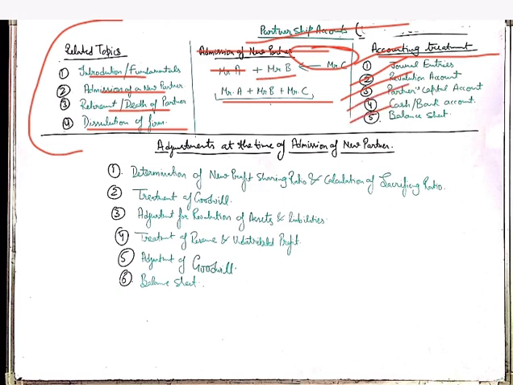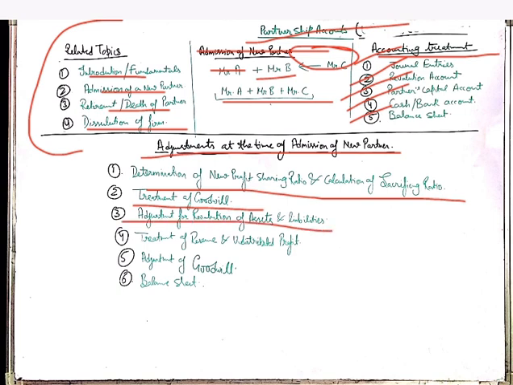What adjustments do we have to do at the time of admission of a new partner? First of all, we have to determine the new profit sharing ratio and calculate the sacrificing ratio. After that we will do the goodwill treatment.